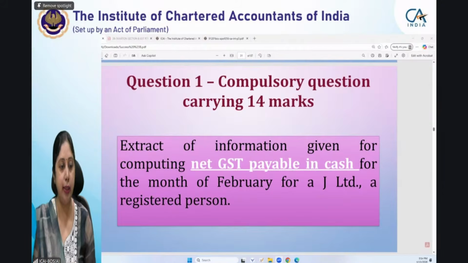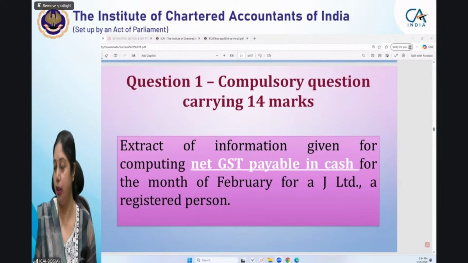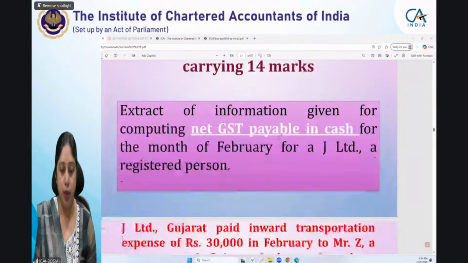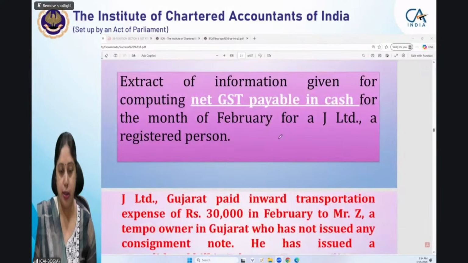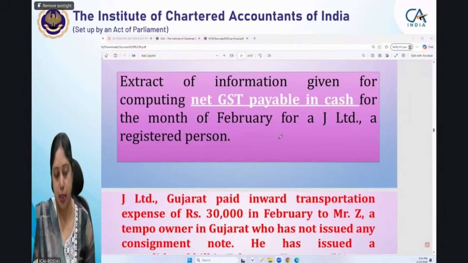I hope that clears your doubt? Yes, ma'am. Okay. So now again, I'm taking a few examples. Then I will take a full case scenario, which is given in your revision test paper. We'll take that scenario also. Now see, this is a question for computing the net GST payable in cash.